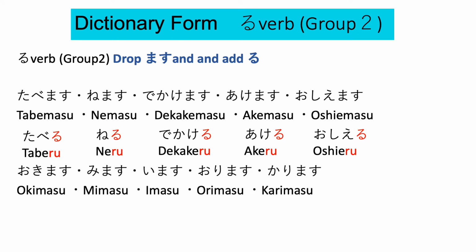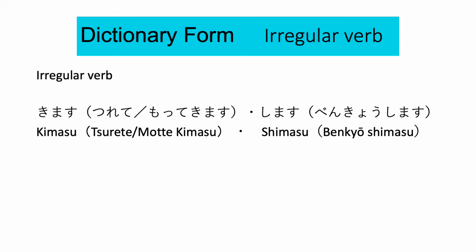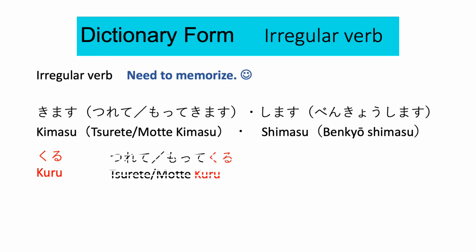But the same rule applies, so 起きます to 起きる. 見ます, 見る. います, いる. 降ります, 降りる. 借ります, 借りる. Good. So irregular verb dictionary forms you need to memorize. So as for 来ます or 連れてきます、持ってきます, it changes to 来る、連れてくる、持ってくる. So these you have to memorize.